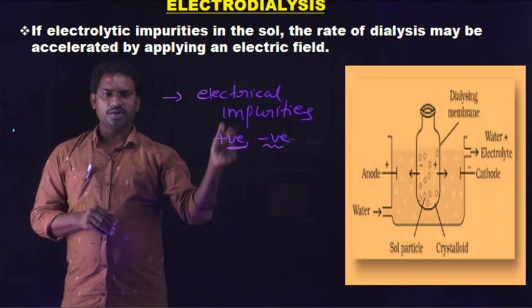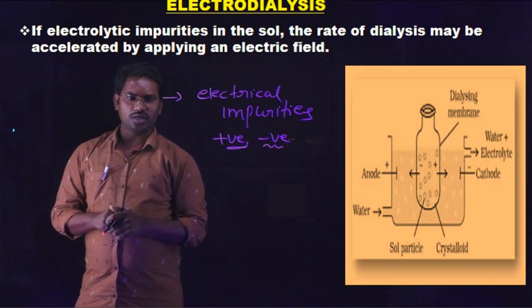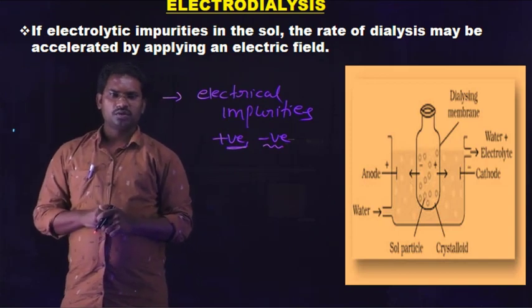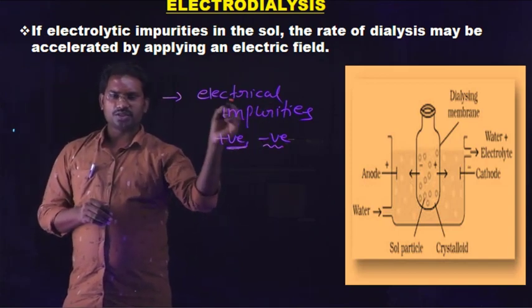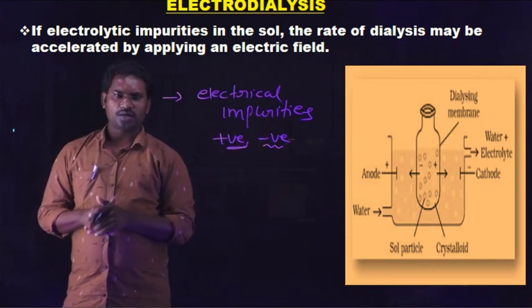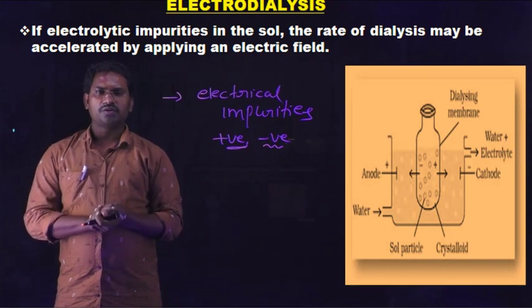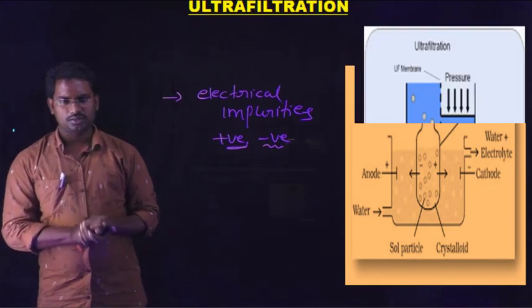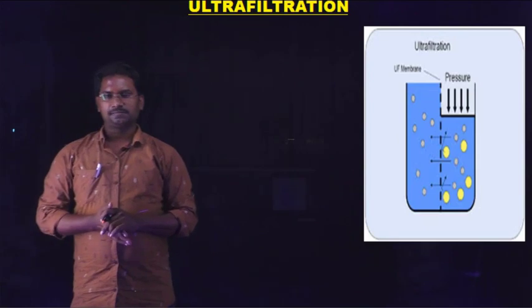As shown in the image, the anode has a positive charge and the cathode has a negative charge. The negatively charged particles reach the anode. The positively charged particles reach the cathode. So this is the information about electrodialysis. Next, ultrafiltration.